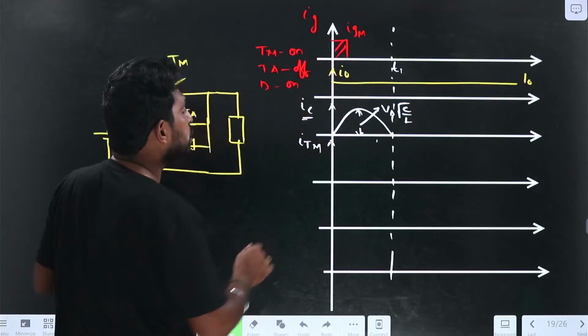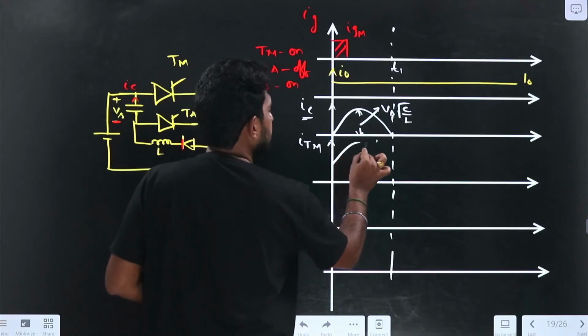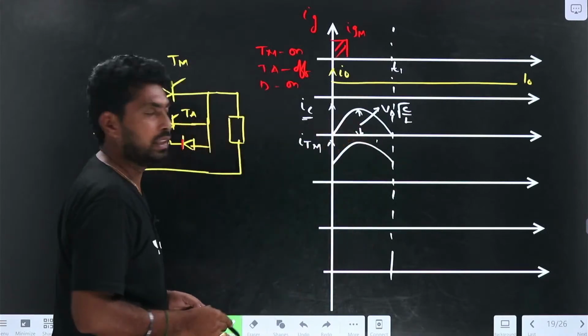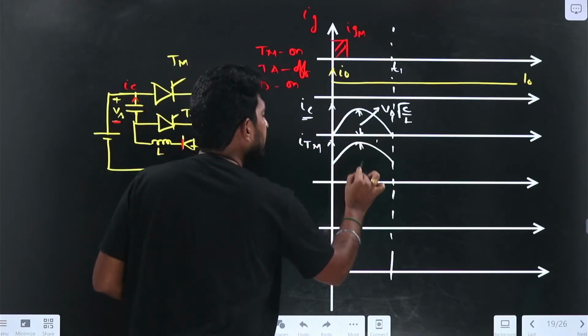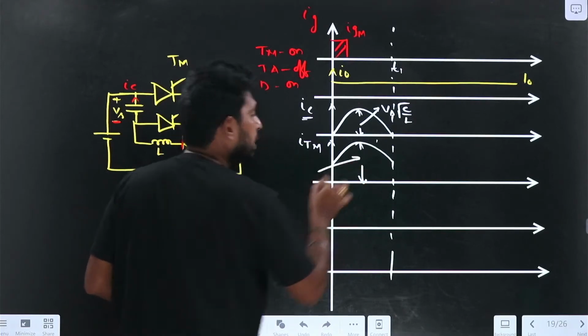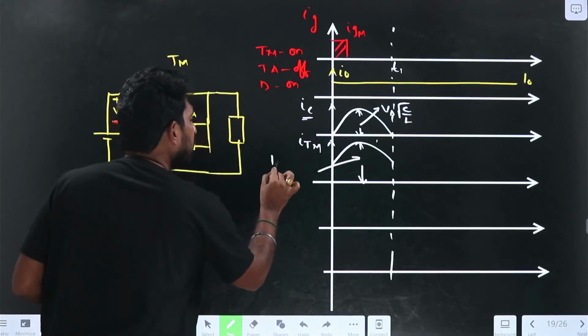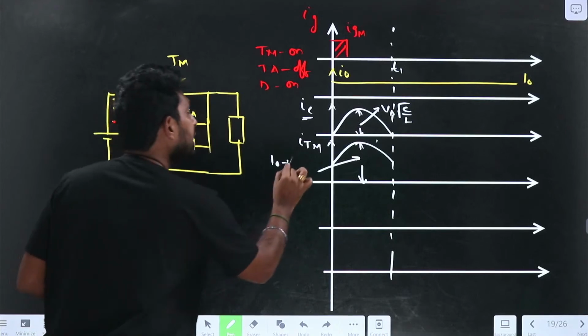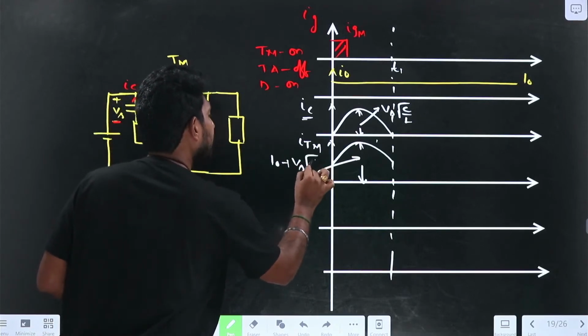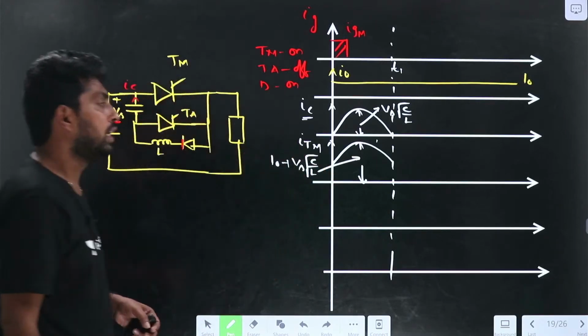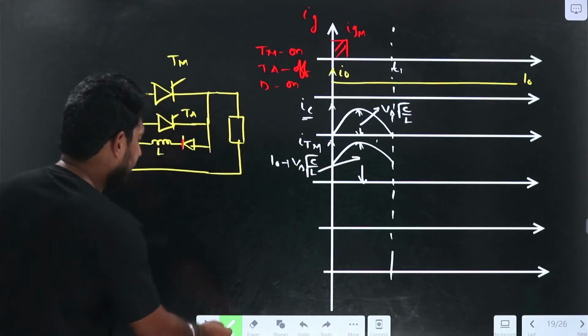If I add them, the waveform would be like this. The peak value is I0 plus Vs into root of C by L. So we have drawn the ITM also.